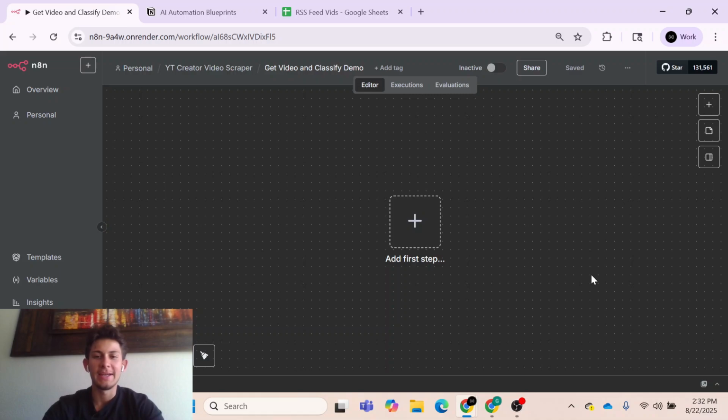So here we are in n8n. This is our blank canvas. And one thing I want to emphasize before we get started is that it's very important to have a plan of what you're going to do before you actually put something on this canvas. And so what I mean by that is you kind of have to sketch out the workflow architecture of your idea. And this is what programmers do. The way coding was taught most of the time in higher education is to actually write code by hand on paper before you actually put it in the computer. This is what designers do. Designers wireframe and see if their idea is user-friendly or not before they actually start taking their idea to development.